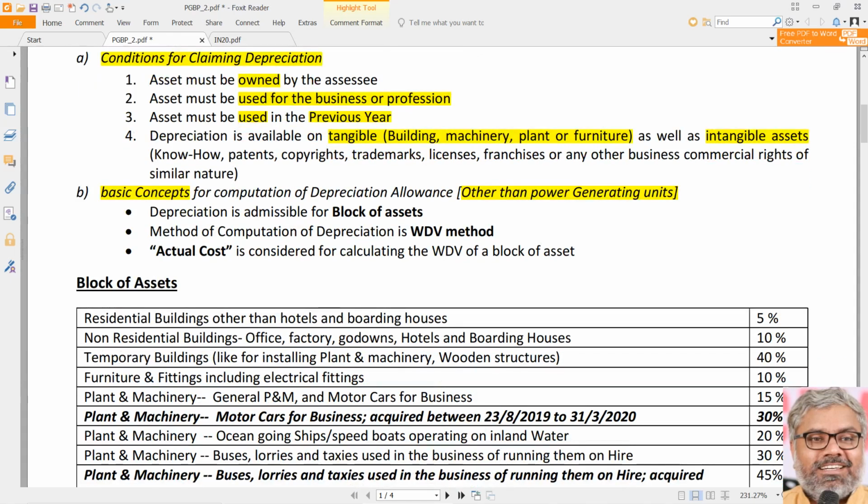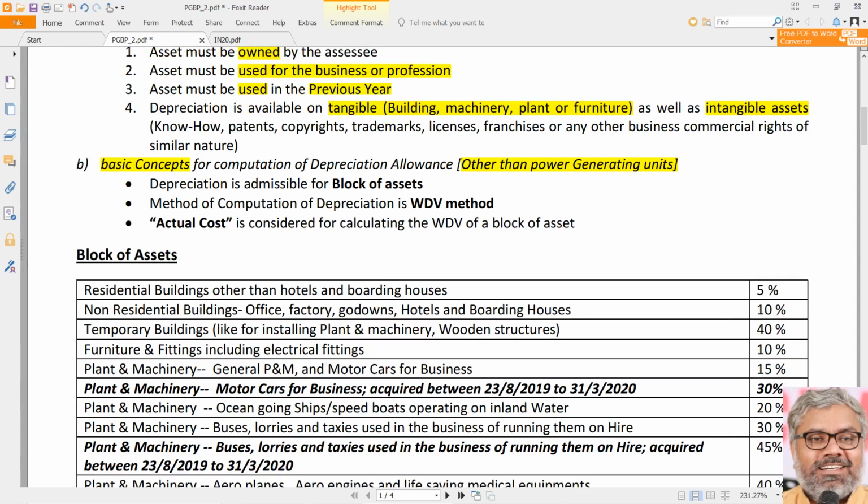Normally when we say all the businesses, power generation units are one side, and entire other businesses are on the other side. Which side are we looking at now? The other side, the normal side. Other than power generating units, how do they calculate depreciation? First and foremost point, very important and different from accounts: depreciation is admissible for a block of assets.